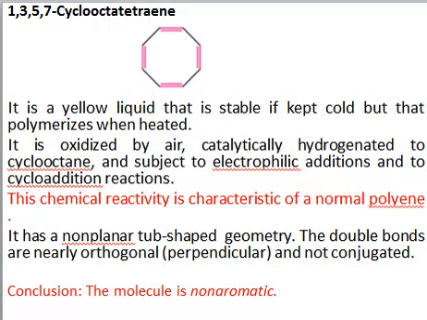It has a tub-shaped geometry, meaning it's not planar, and the double bonds are nearly perpendicular to each other, so they are not part of a conjugated system, right? Since the basic condition of planarity is disturbed here, although it's a 4n system, this molecule is not planar, therefore it will be non-aromatic, right?